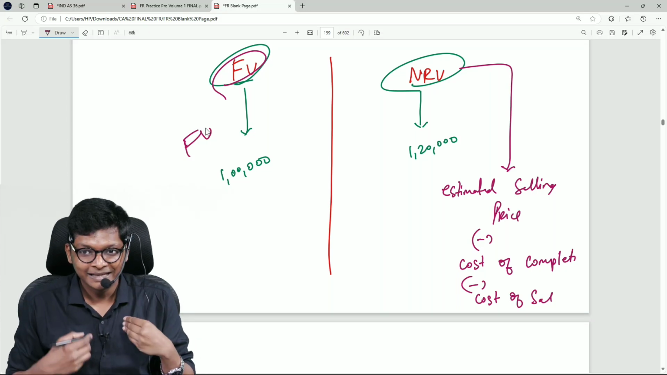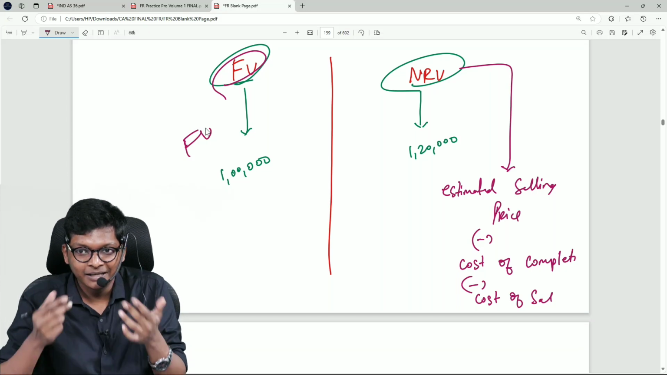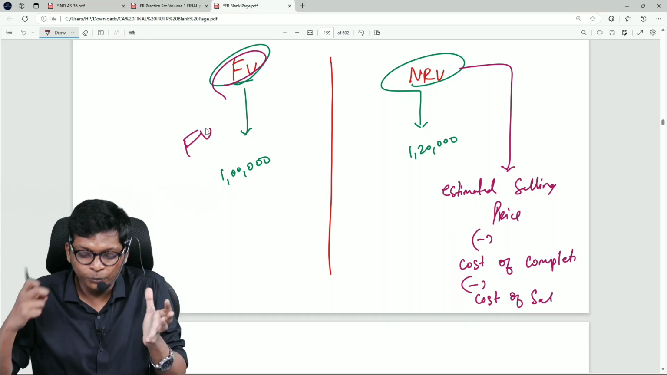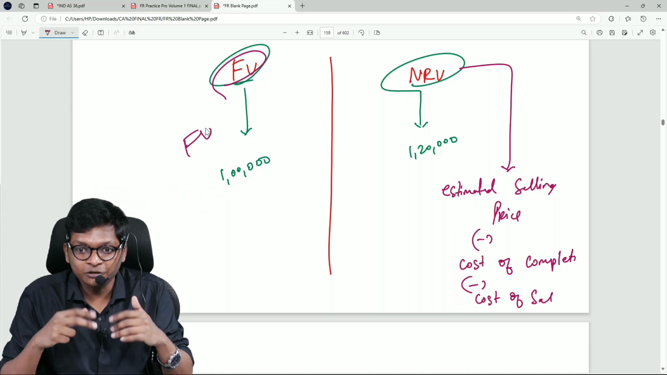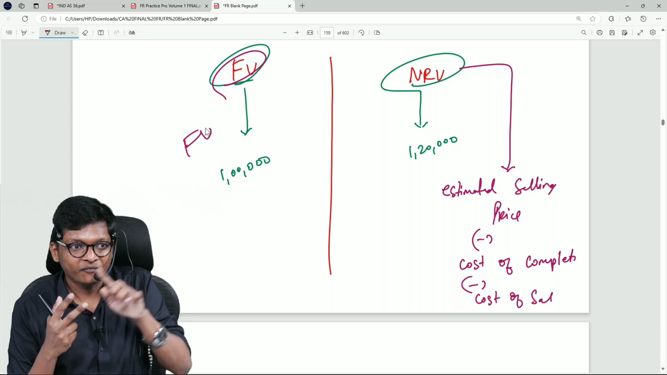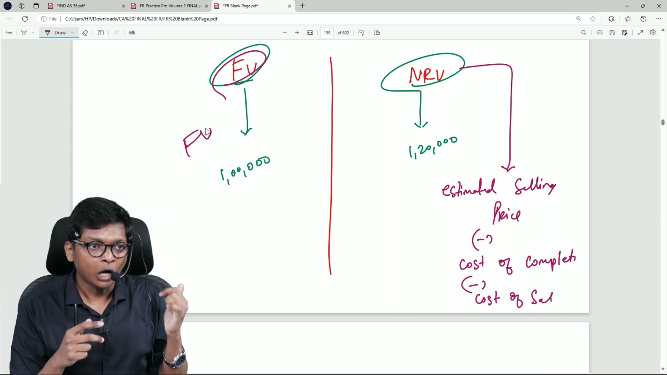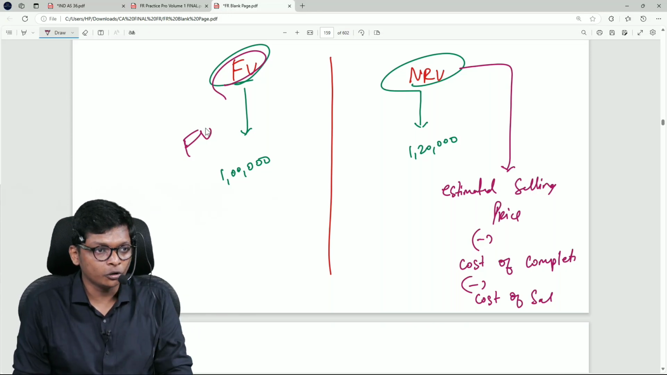Correct? See, NRV, if Kaushik wants to sell, he has to put it on OLX. If the phone has a crack, he has to repair that crack. Then he has to find an agent. But for the market, it won't see all that. How much is it ready to pay? One price. Are you following, guys?